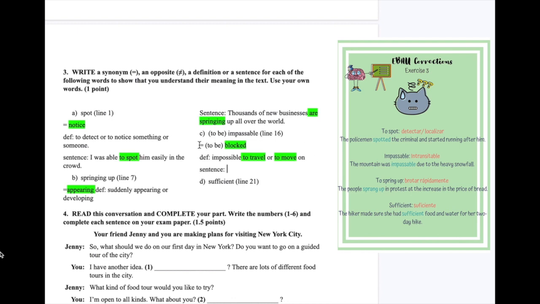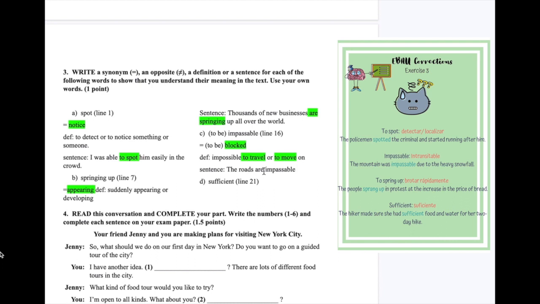Again, can you see that you need to write these out? So if it's a synonym, you need to write equals. If it's a definition, you need to write definition. If it's a sentence, you need to write a sentence. Okay. So the roads are impassable. Let me think.